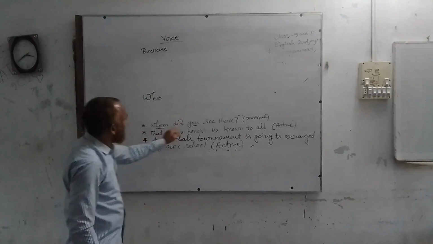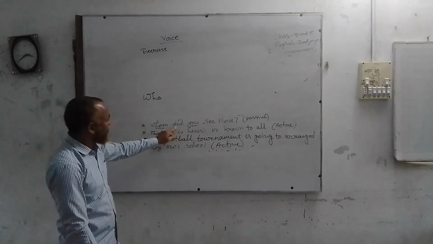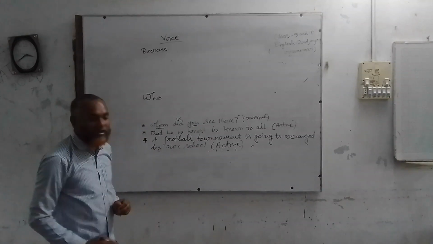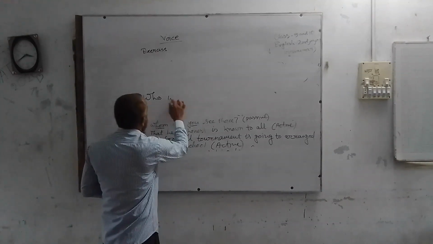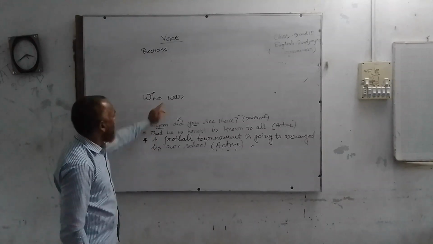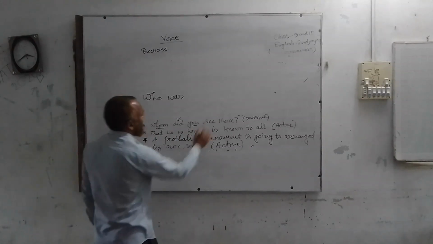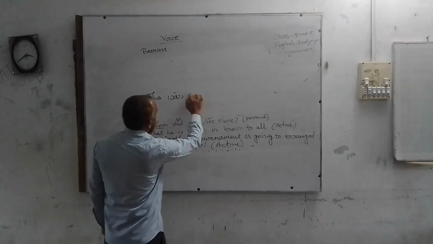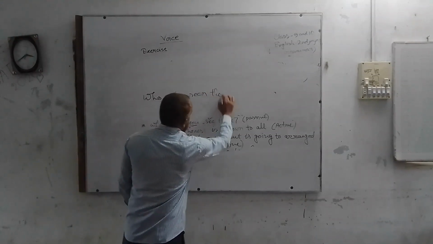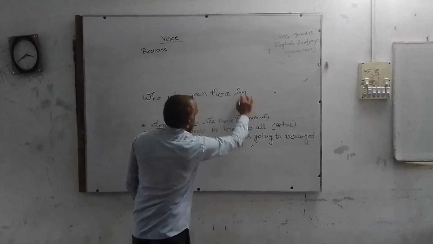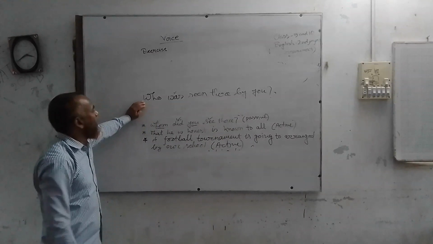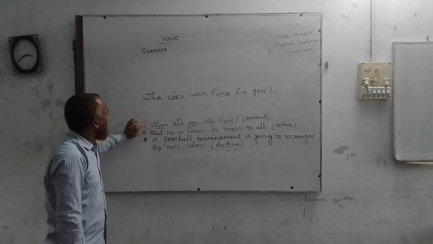Then, according to tense, we have to use the verb. As did indicates past indefinite, so you have to use was. Who was. Then, after the verb, the past participle form. Extension. By you. To find the passive form of the sentence.